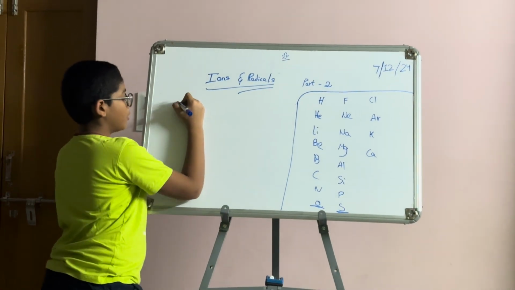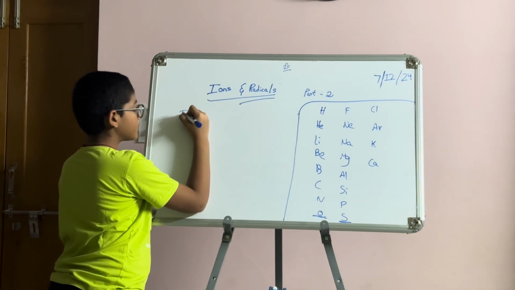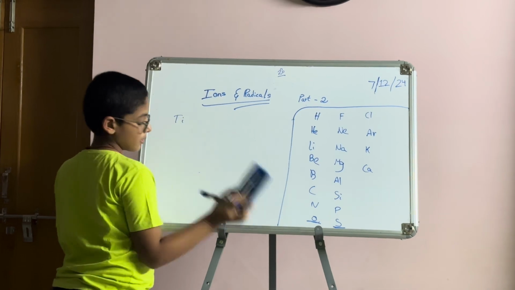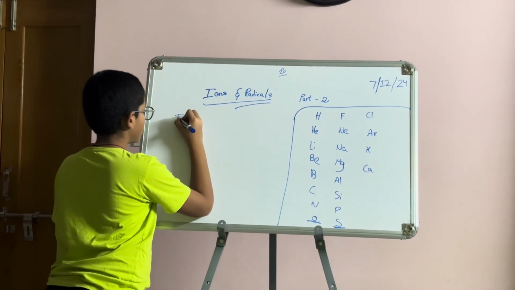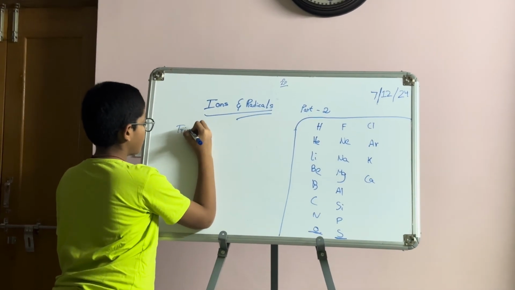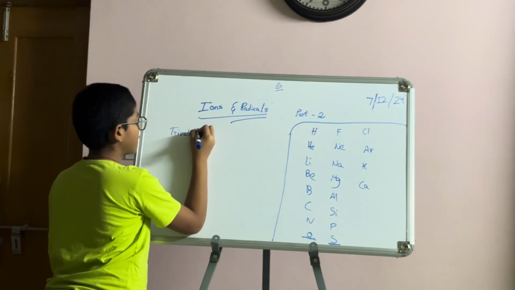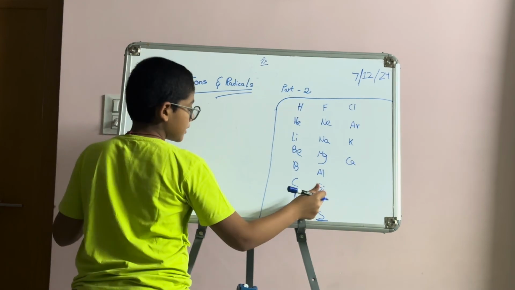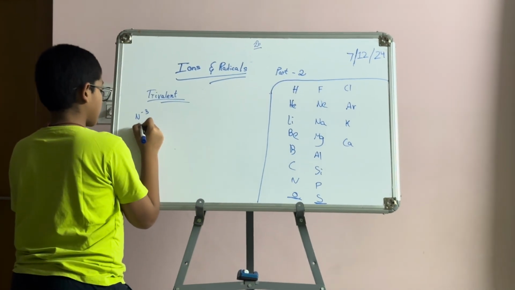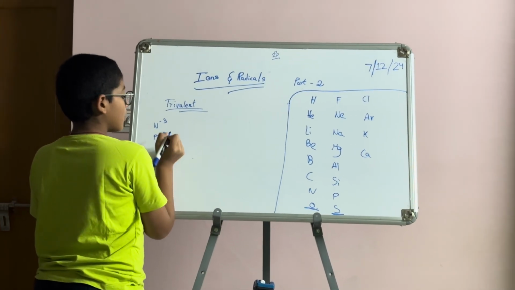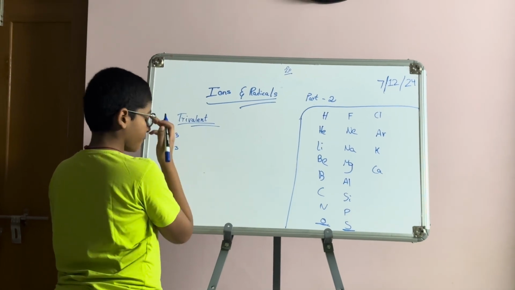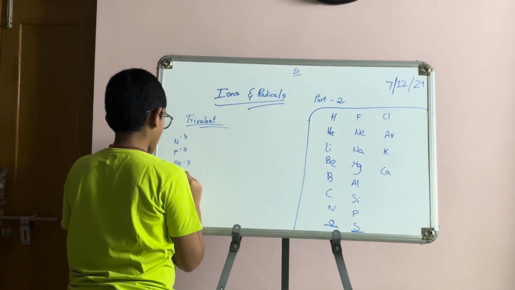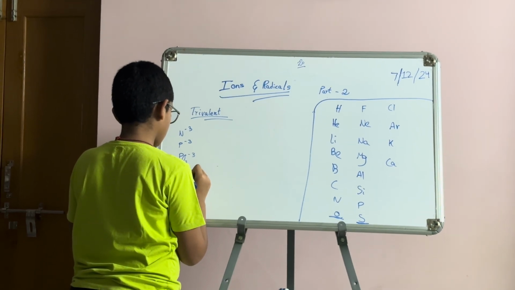So for trivalent we have N minus 3, the same for phosphorus, P minus 3, and PO3 minus 3 and PO4 minus 3.